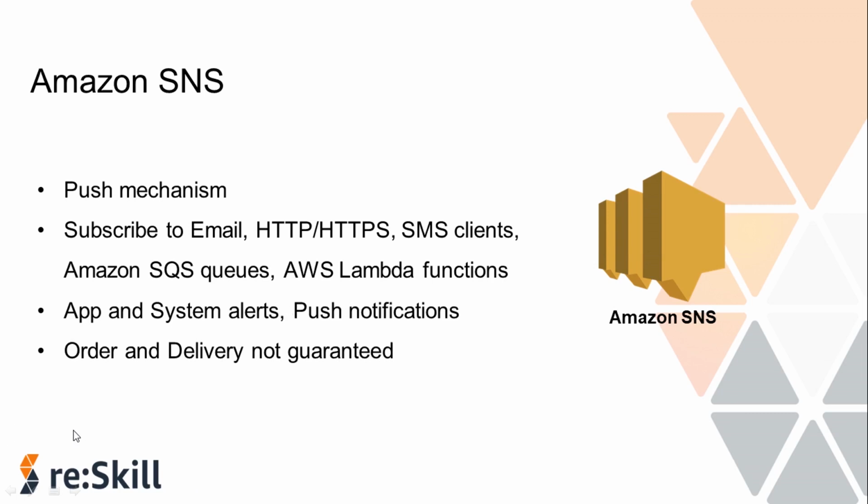The message order and delivery is not guaranteed in SNS, which means once the publisher sends a message to the topic, it will be sent to the subscribers of that topic immediately in any order, but it can't guarantee that the subscriber has received the message successfully. Maybe because of some network issues, the subscriber would have missed the notification or the message.